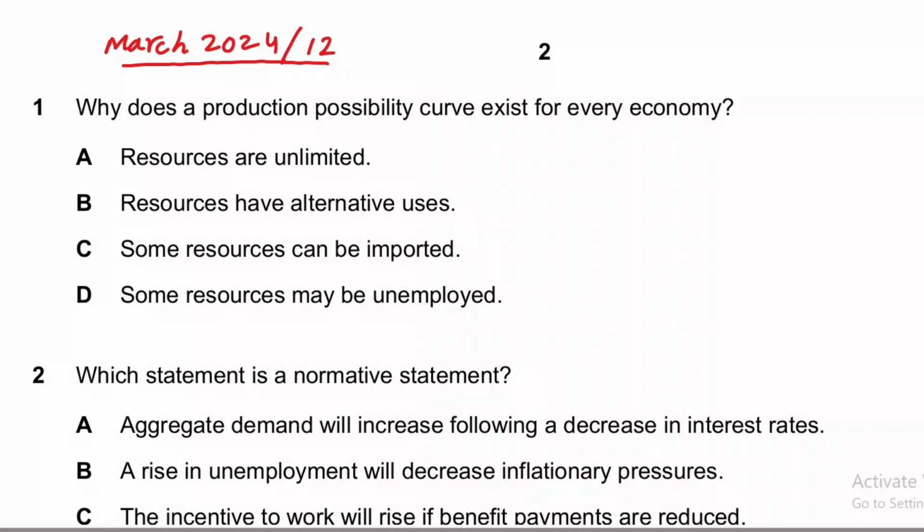Question number 1 says, why does a production possibility curve exist for every economy? You can stop the video, read the question carefully, and read all the given options. I'll try to explain all of the options, but sometimes it is really tough, so I'll definitely explain the correct option. In some cases I'll explain all of the options, and in some cases only the correct one.